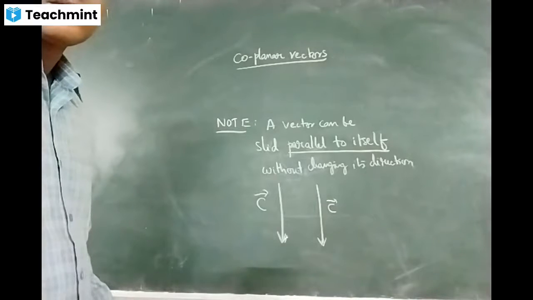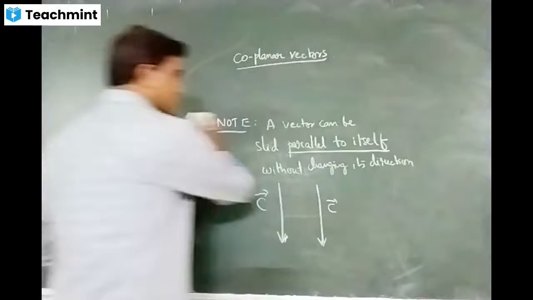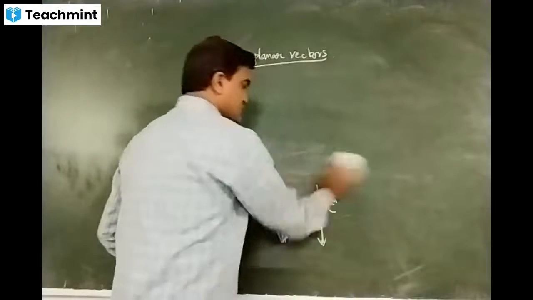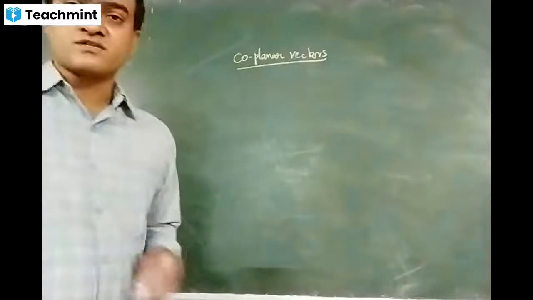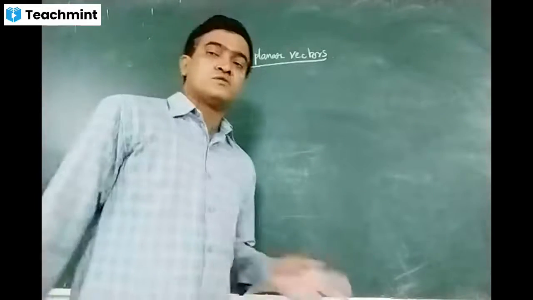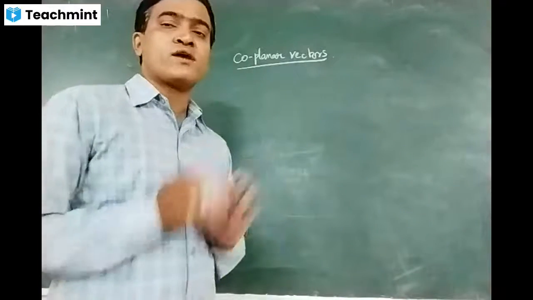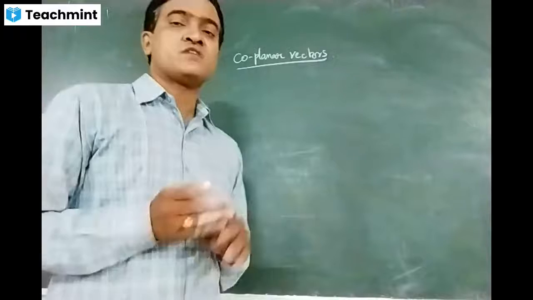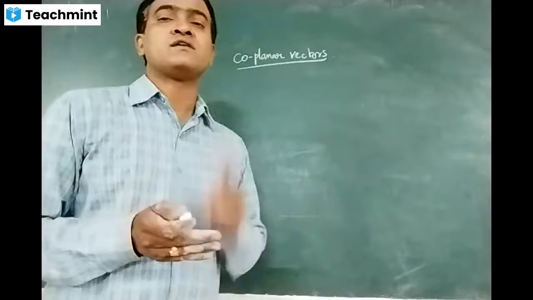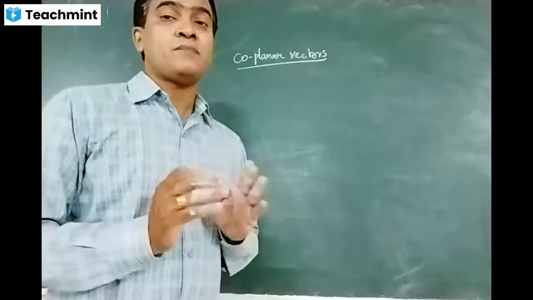Coplanar means what? If I consider two vectors, or if I consider three vectors, they need not be parallel. They need not be parallel, but all the vectors I am considering, if I consider three vectors A bar, B bar, and C bar, should lie in the same plane.